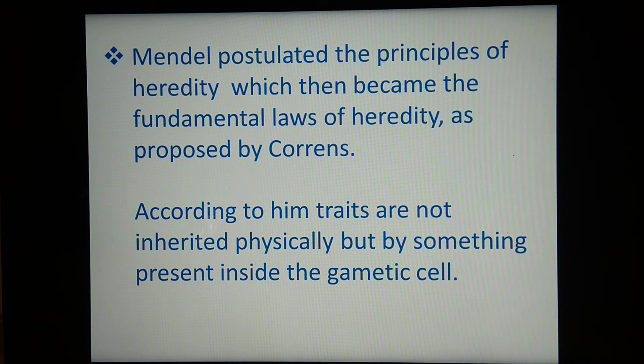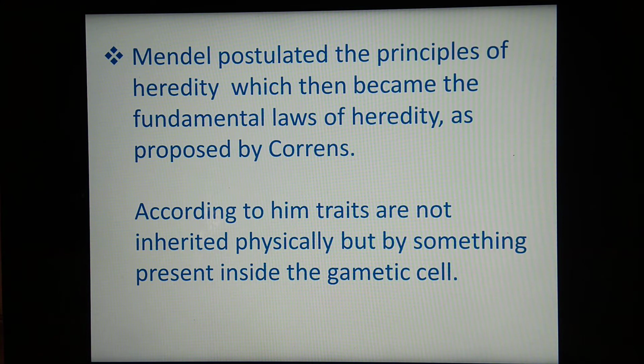See, Mendel postulated the principles of heredity, which then became the fundamental laws of heredity as proposed by Correns. According to Mendel, traits are not inherited physically, but by something present inside the gametic cell.